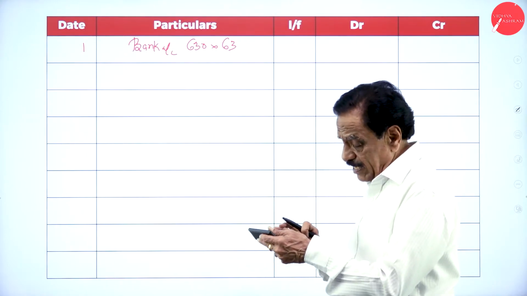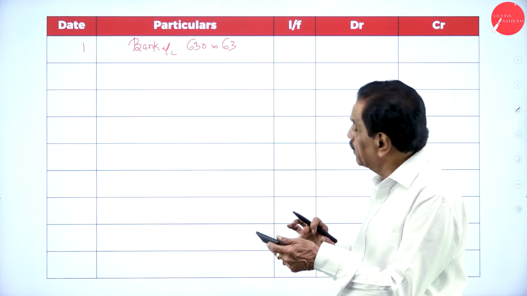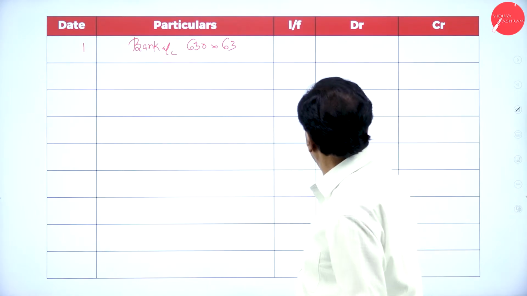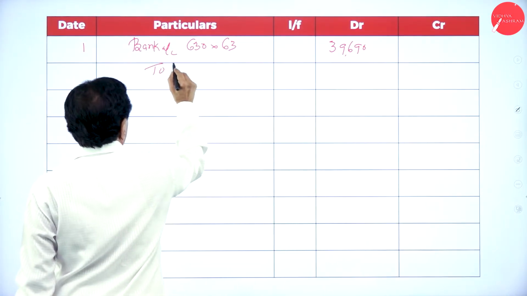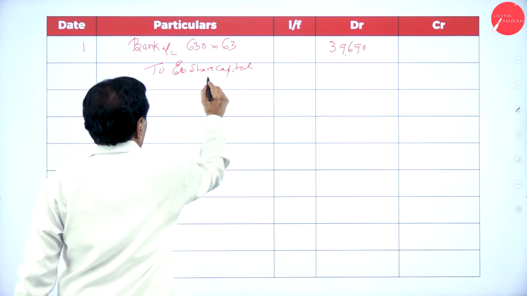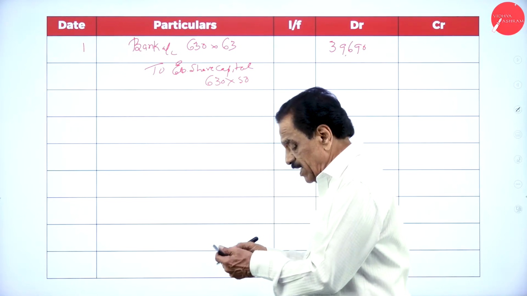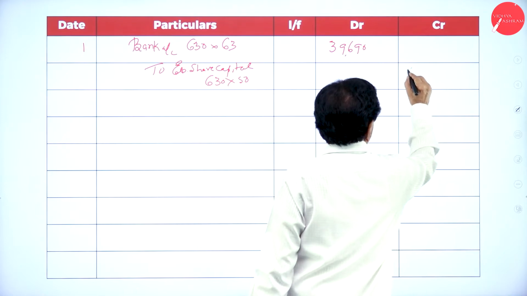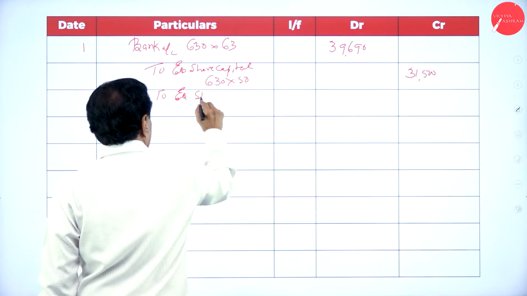Bank account debit: 630 shares into 63, that is 39,690. To equity share capital: 630 into 50, that is 31,500, the face value. To equity share premium.